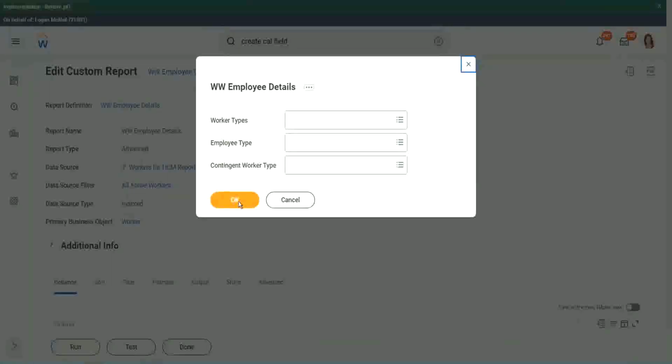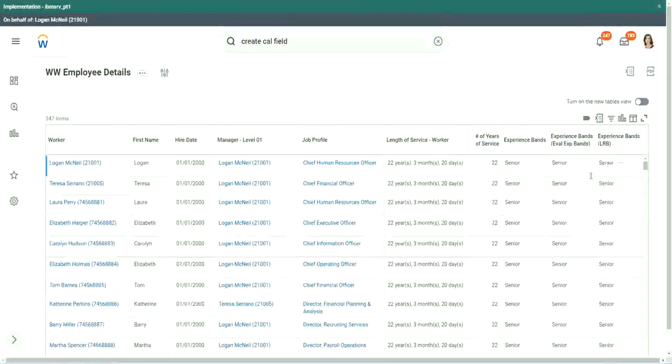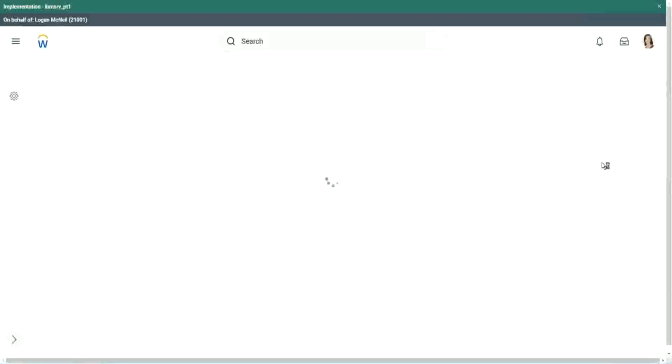Okay, looks the same, right. When we did evaluate expression band, it's giving me senior. But with an LRB also, same output.